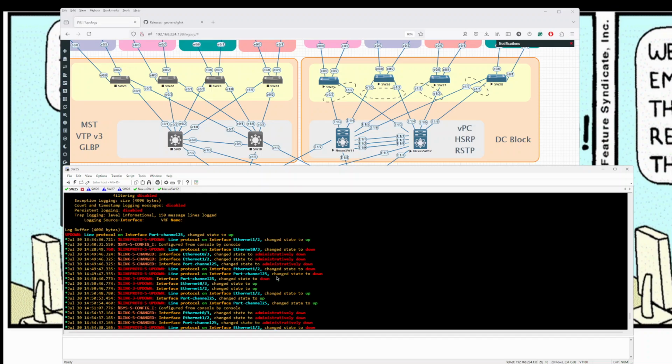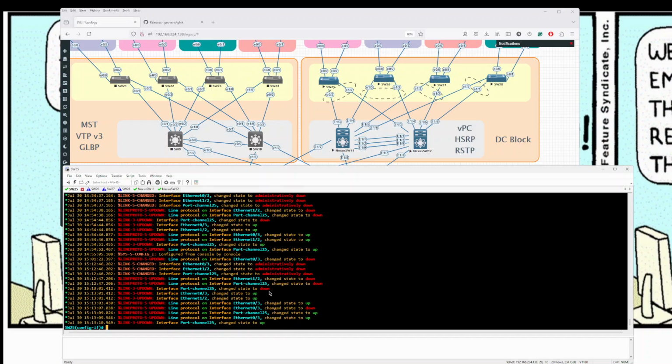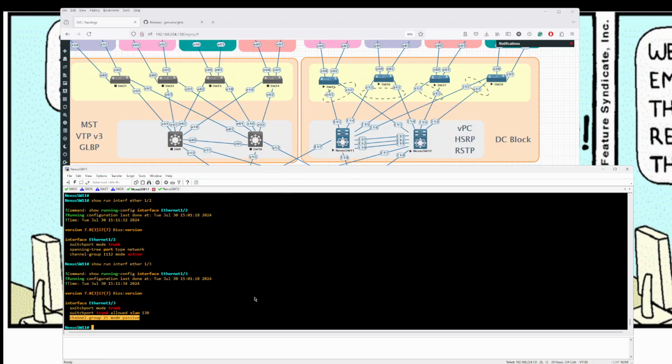So basically, that message came up again when I was troubleshooting. I said to myself, how can it not be up or not be configuring? Because I've already checked this side of the configuration and it is actually saying passive, so it would accept their negotiation to form a lag, a port channel or EtherChannel. Now I got tunnel vision. The next thing I did was, probably there's a bug. Since it's a lab, I just rebooted it. If it was an actual production environment, make sure you ask somebody before you do this. Don't just reboot something randomly if it's only one link problem. But I rebooted it, and it still went to the same thing.